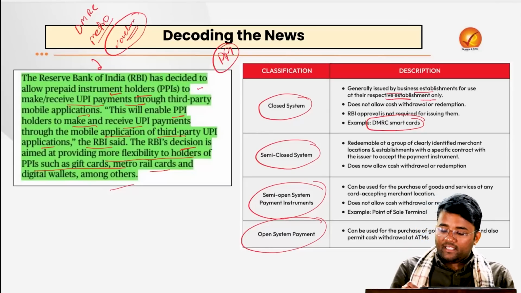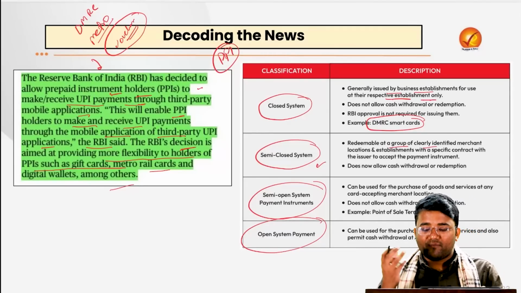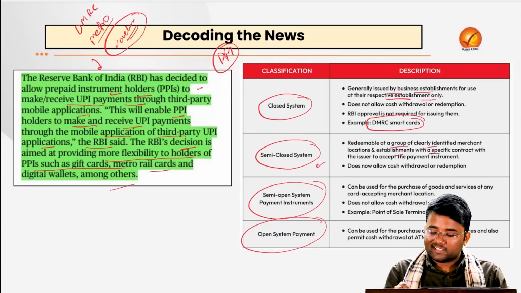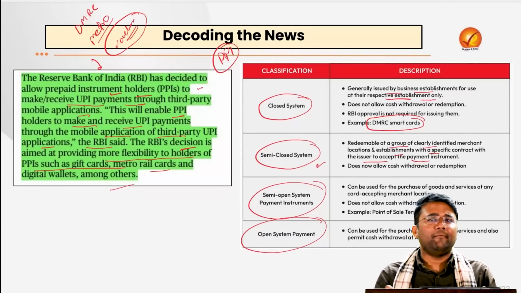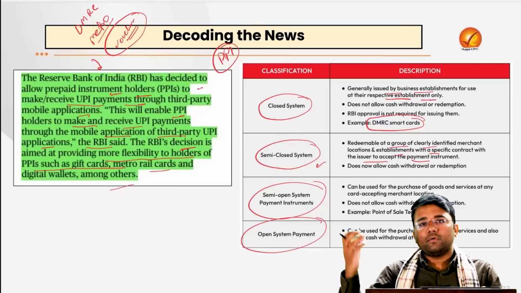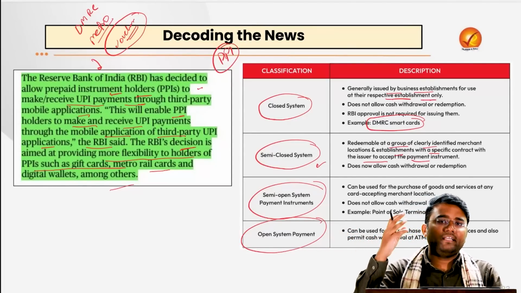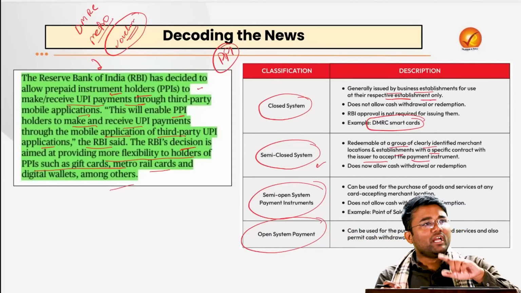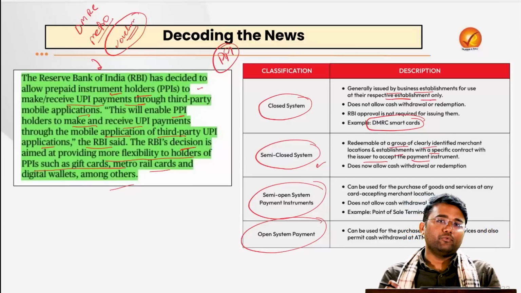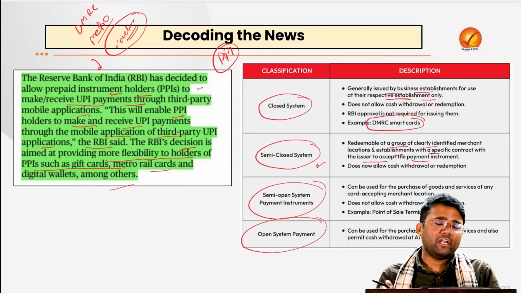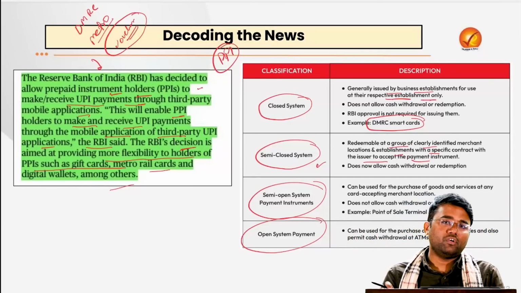Then the semi-closed system, they are redeemable at a group of clearly identified merchant locations or establishments with a specific contract with the issuer to accept the payment instrument. For example, there are some forms of vouchers given by Blinkit or Zepto, etc., which you can redeem at that particular store itself. You cannot redeem at the online platform or website of that particular platform.